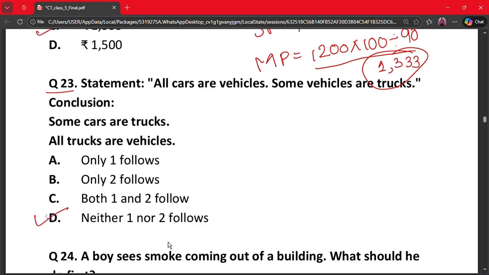Neither one nor two follows, because the statement says some vehicles are trucks and all cars are vehicles, so some cars are trucks is wrong. And all trucks are vehicles, the statement doesn't say that either, so neither one nor two follows.